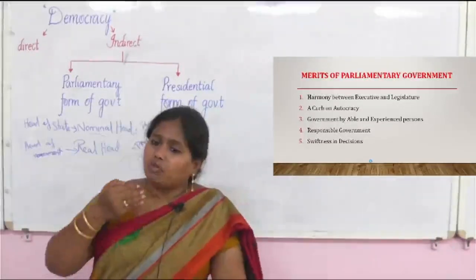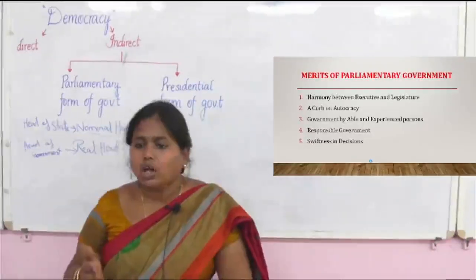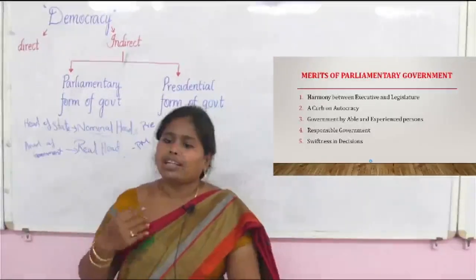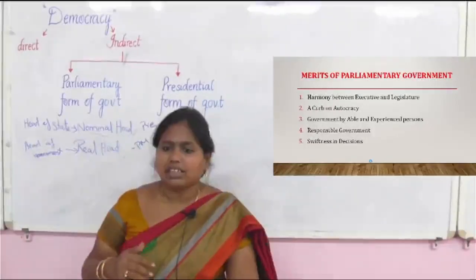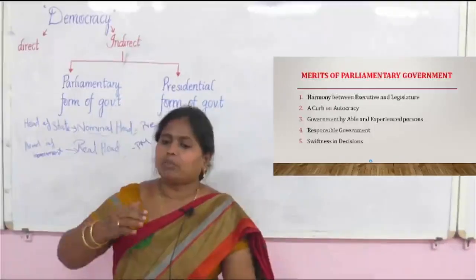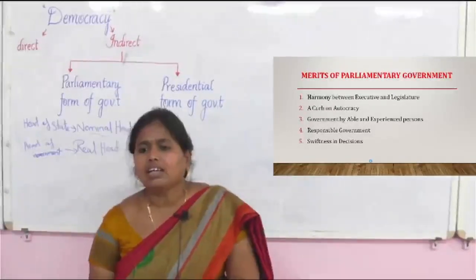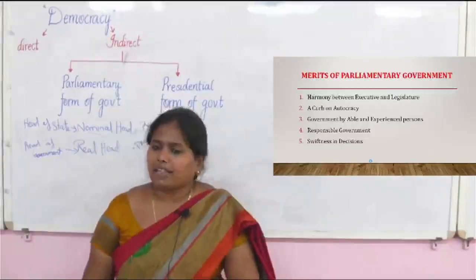Only with vast experience does he become a prime minister candidate. So it is not that without any experience they become candidates or ministers. That is also one of the advantages of the parliamentary system.